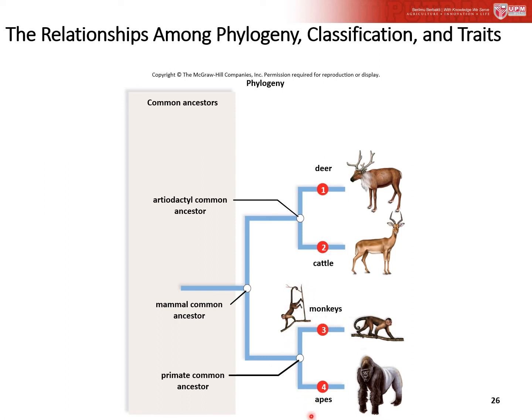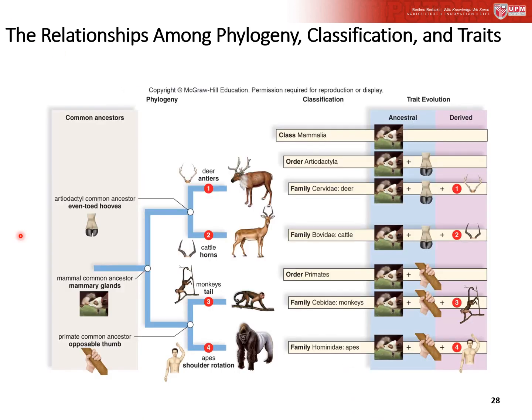And for all apes, the derived trait is actually the shoulder rotation. This figure you can refer to in your textbook, page 345. So as you move toward the tips of the tree, new derived traits provide greater resolution to the classification.